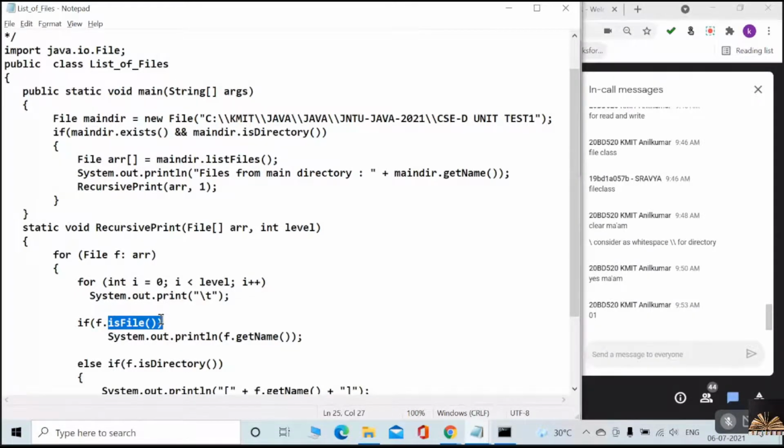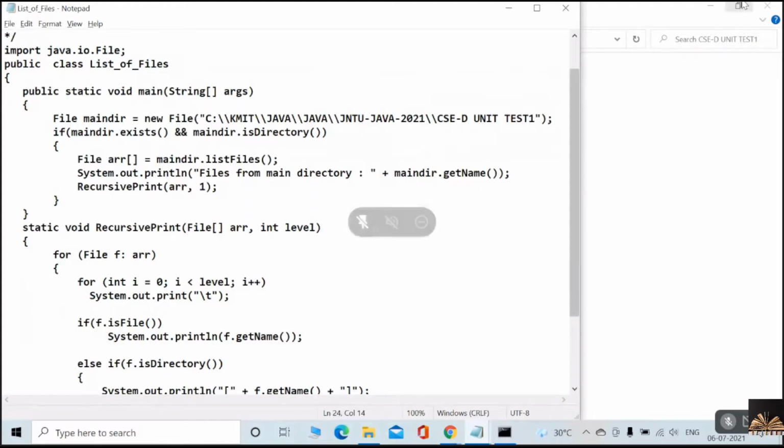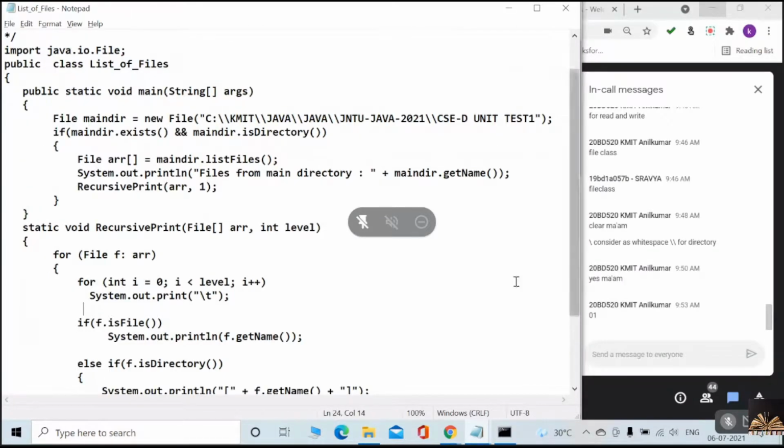Suppose initially I am getting this one, the syllabus covered entry. I am checking whether it is a file or not. Is it a file? It's not a file, it's a directory.